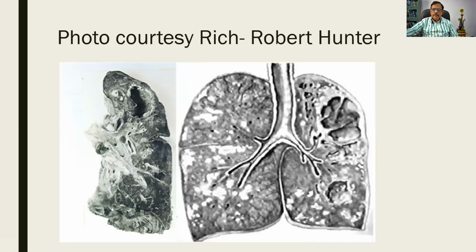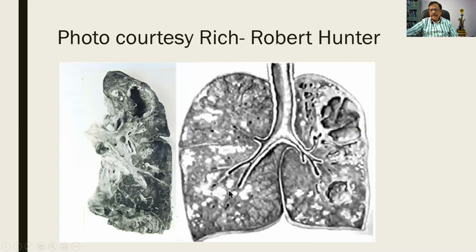Several people have contributed to the study of tuberculosis, and one person is called Rich. So the Rich focus you people had already seen. And here he has studied and shown a cavity of the lung. And there is also a tuberculosis. There are multiple lesions. And if it is going to be a pneumonia, what type of pneumonia can we call it?